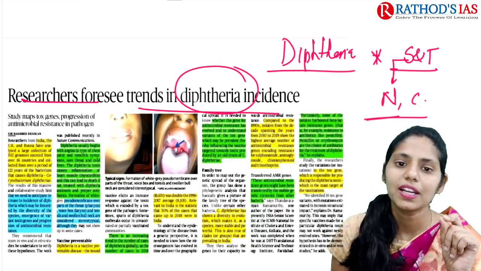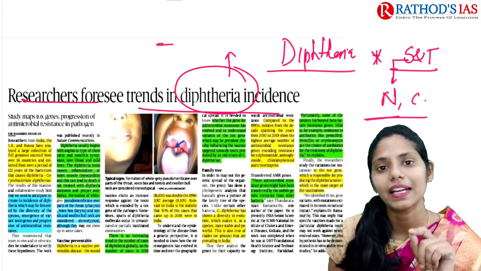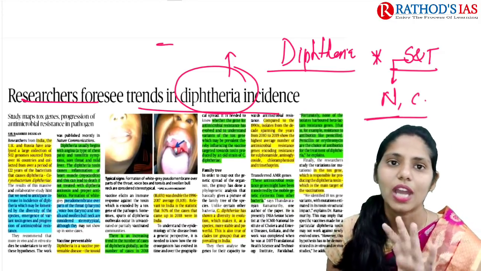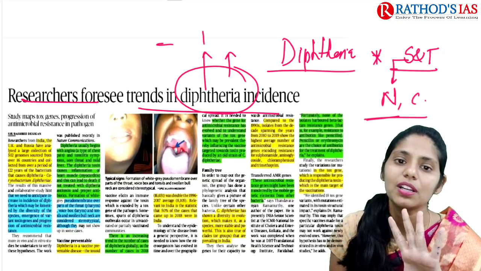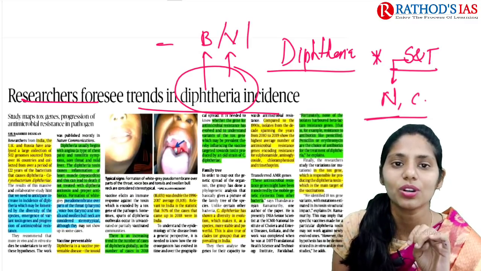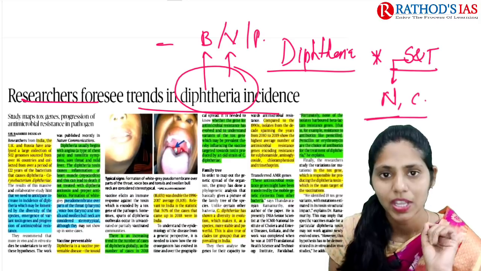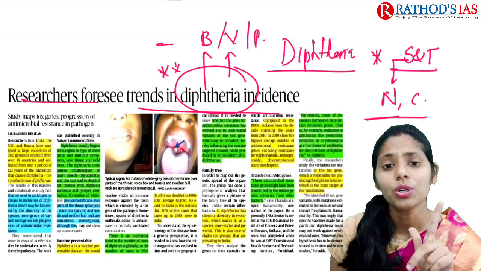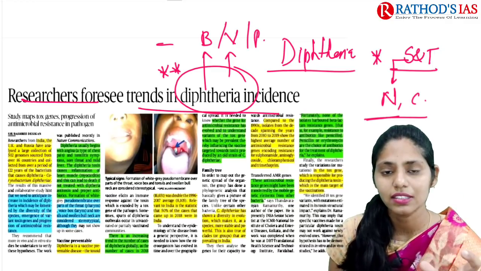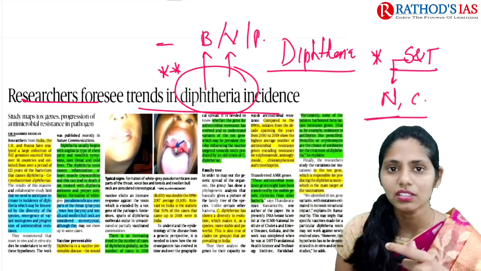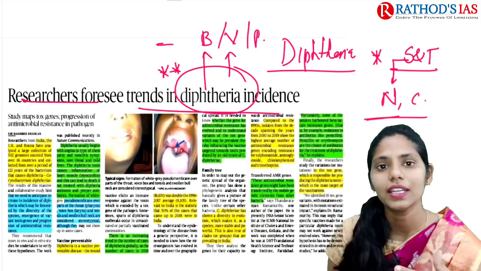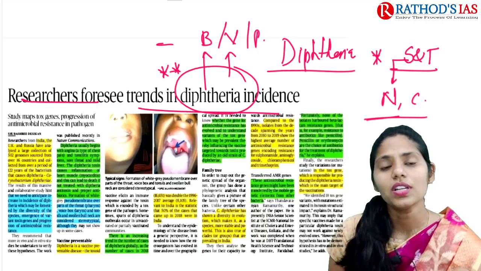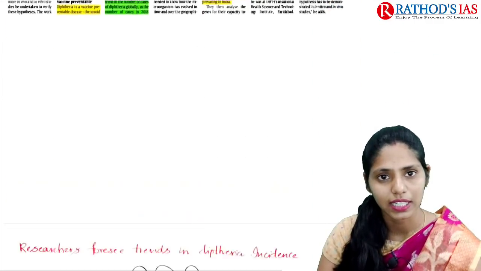So this diphtheria is mainly caused by bacteria. Name of that bacteria is Corynebacterium diphtheriae. Okay, so you have to remember this. This diphtheria is mainly caused by bacteria, not by virus or protozoa or amoeba. It is caused by bacteria. So in this way, you have to be very clear regarding diseases which are caused by either virus or bacteria or any parasites. Now let us talk about this article in great detail.